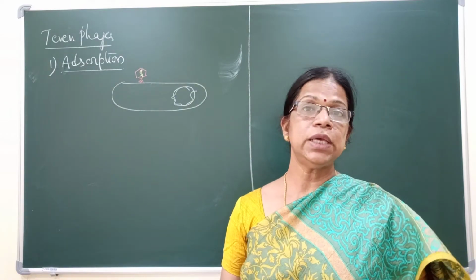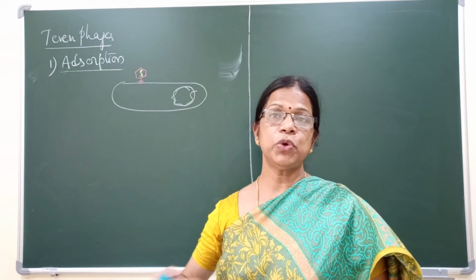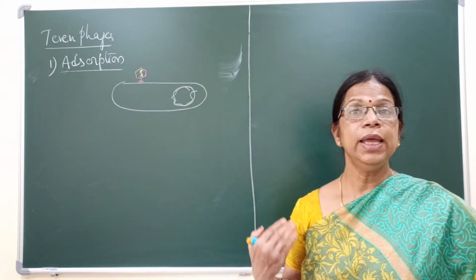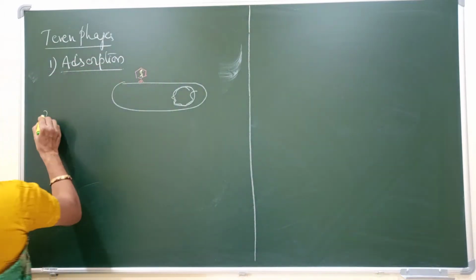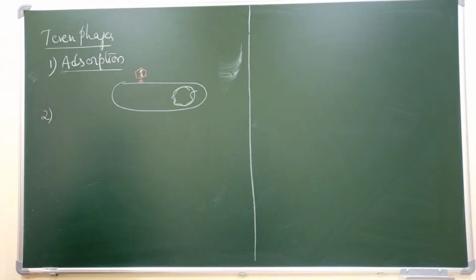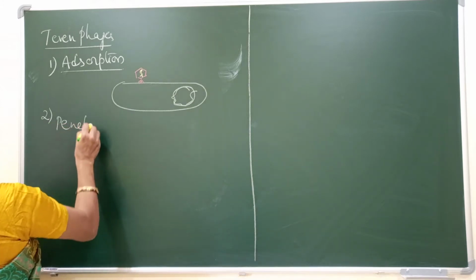Once it is adsorbed, that means once it is attached to the cell wall, it goes into the next step of the cycle, which is called the penetration phase.